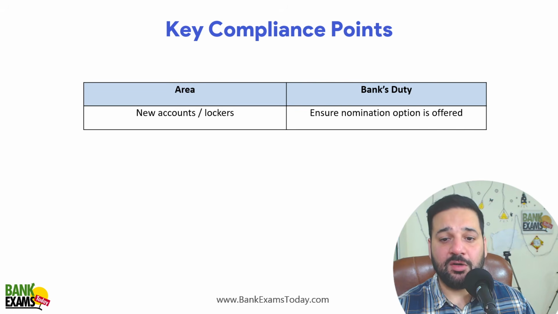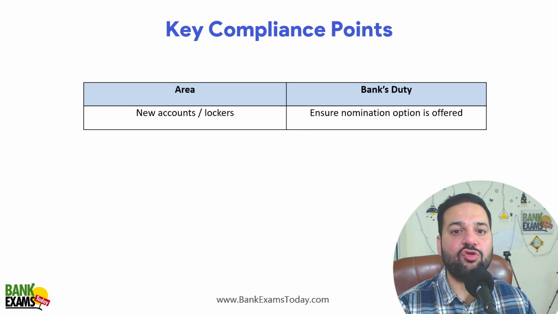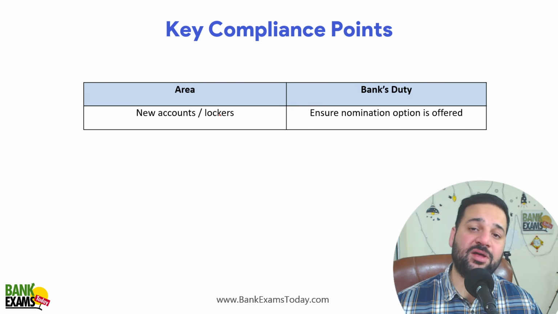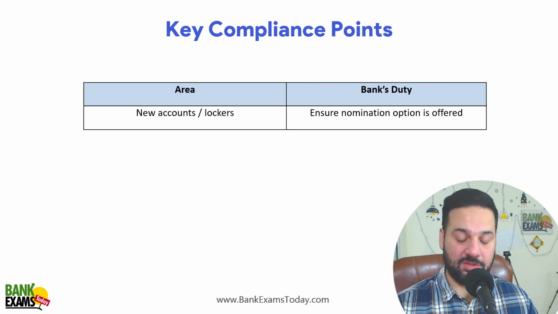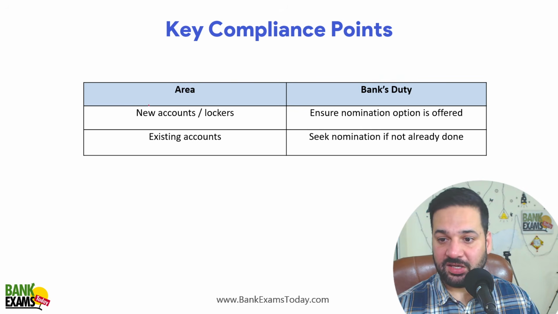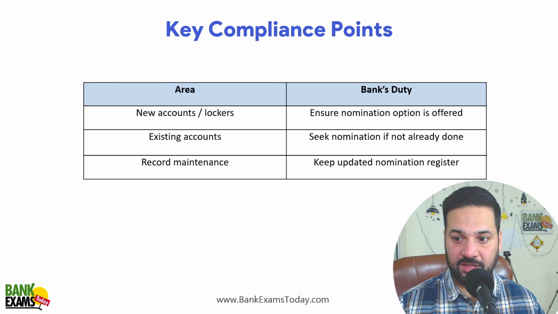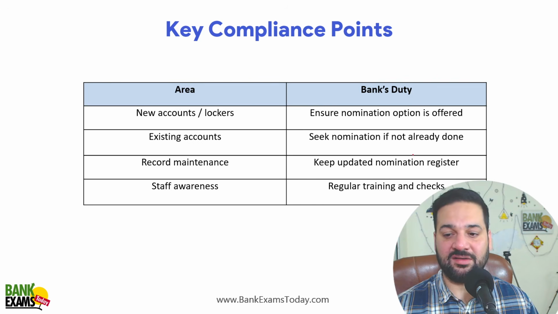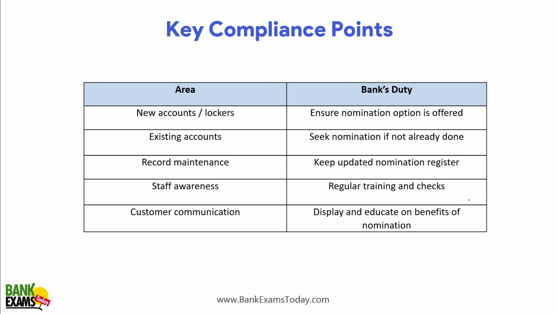So compliance points are there for the new accounts. The banker should offer the nomination facility. It is up to the customer. If he wants to deny the nomination facility, he needs to explicitly say that I do not need this facility. For existing account holders, seek nomination if not already done. Record maintenance: keep updated nomination registers and staff awareness. Regular training and checks are required. Display and educate customers about the nomination facility.